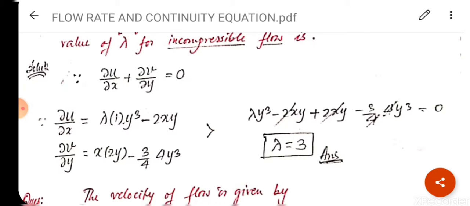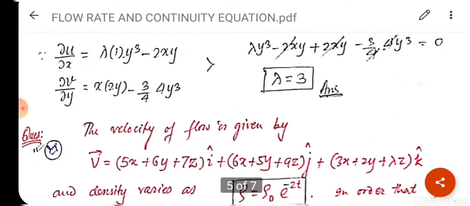del u upon del x is equal to lambda into y cube minus 2xy. Del v upon del y is equal to x into 2y minus 3 by 4 into 4y cube. So after arranging or simplifying, we will get lambda y cube minus 2xy plus 2xy minus 3 by 4 into 4y cube is equal to 0. So after cancelling out the same terms, we will get the value of lambda is equal to 3.